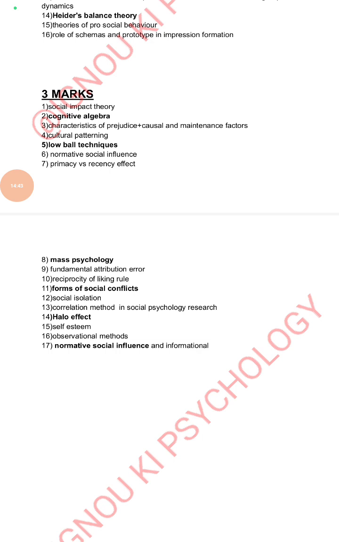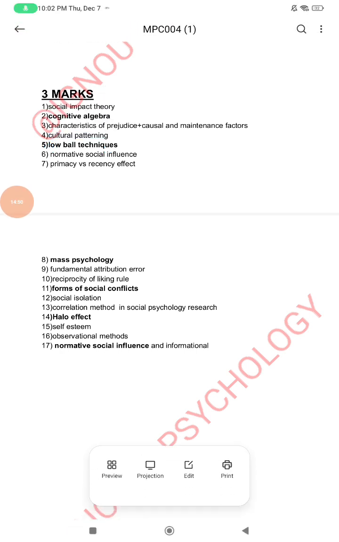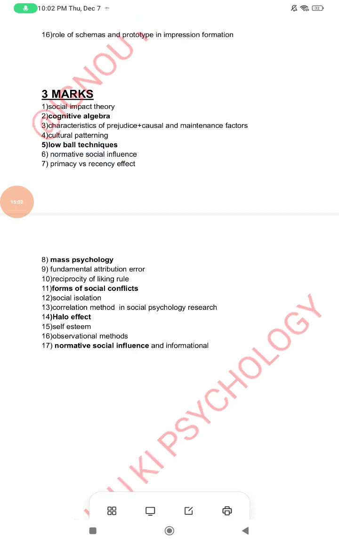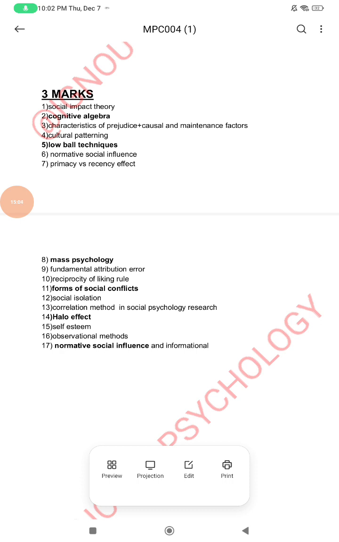Question number 4, cultural patterning. Cultural patterning is about how our surrounding environment impacts our value system, belief system, thoughts, attitude. This aspect you have to address in what is culture and what is cultural patterning. Question number 5, low ball technique. Basically, low ball technique is a compliance strategy which is used to persuade a person to agree to a request. It is used in social psychology, and it is also used in economics. You have to explain them.